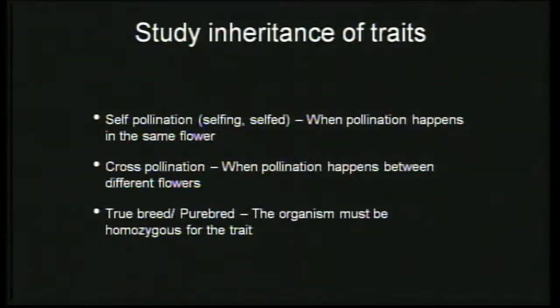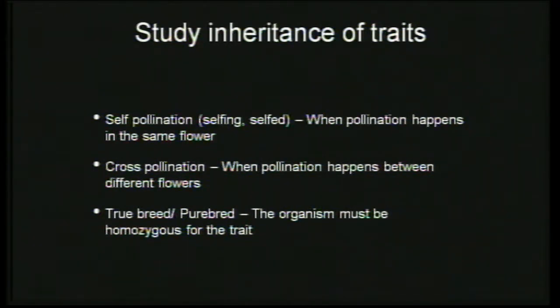Self-pollination is something that they have come across before. They have studied pollination in plants in class 7, so they are quite aware of it. How does self-pollination happen? When the pollen grains from one flower are transferred to the stigma of the same flower, the process is called self-pollination.